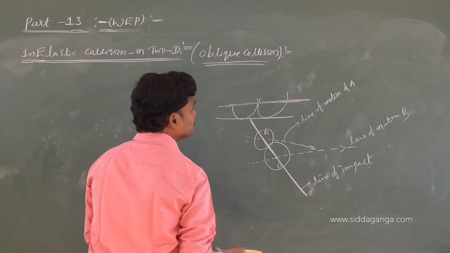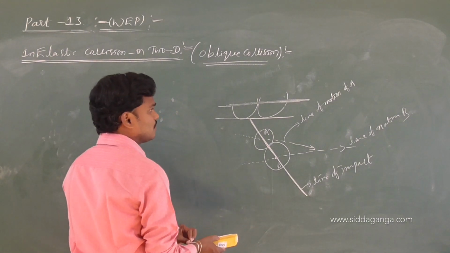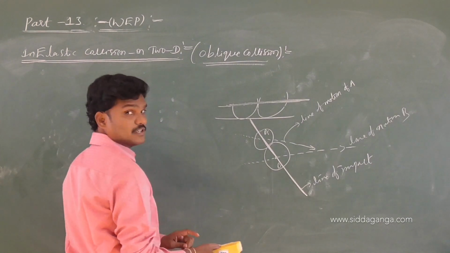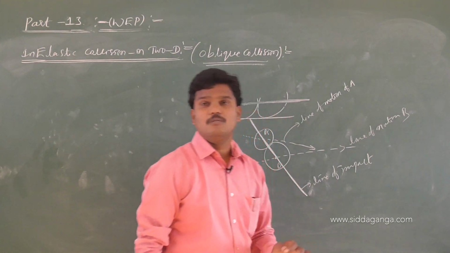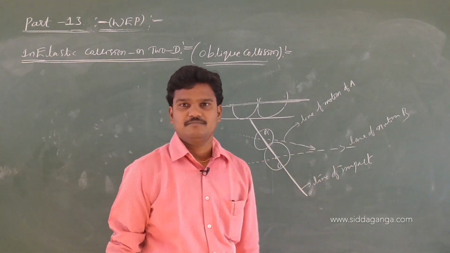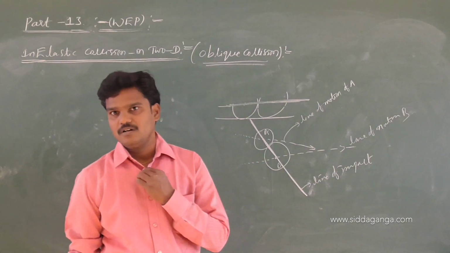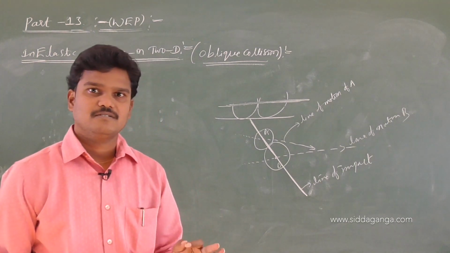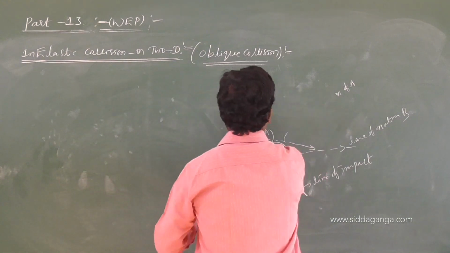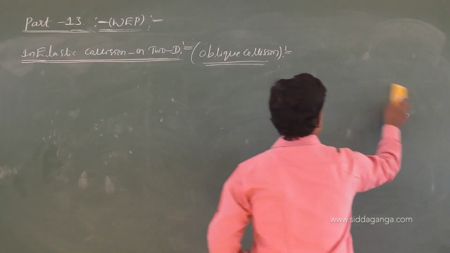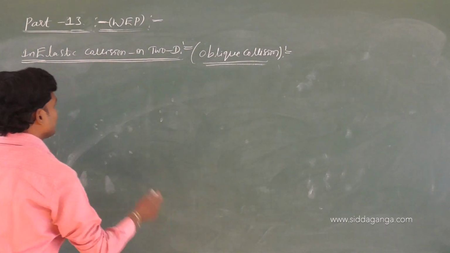Okay, so the line passing through the common normal to the surface is called the line of impact. If you want to write it, just write: the line passing through the common normal to the surfaces is called the line of impact. Okay, so let us see inelastic collision in 2D.